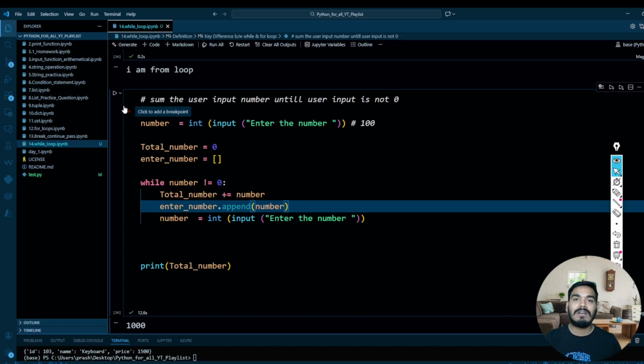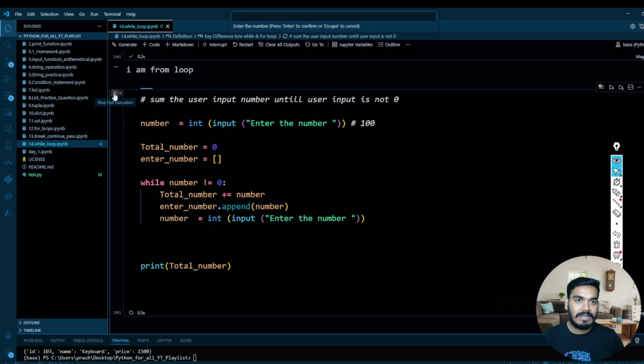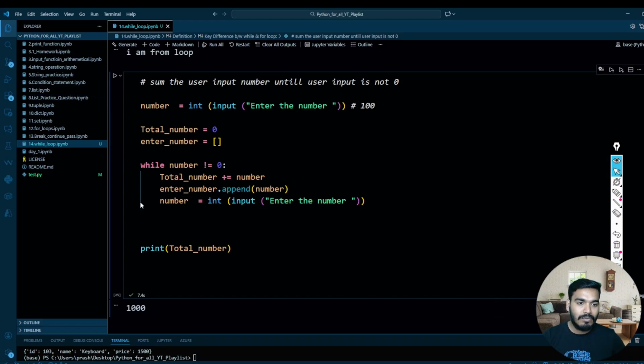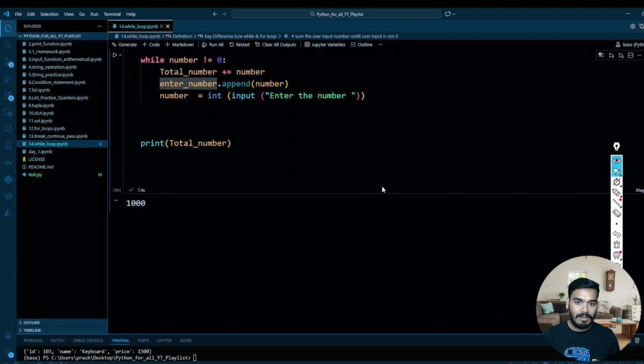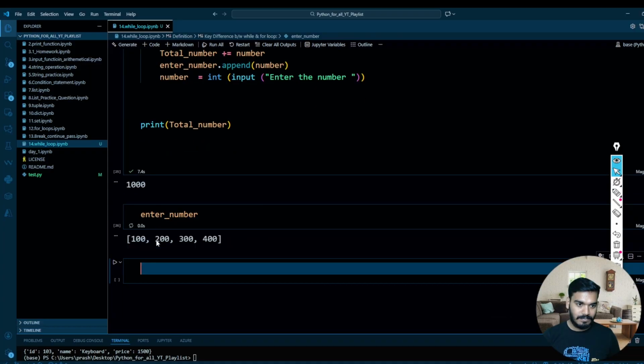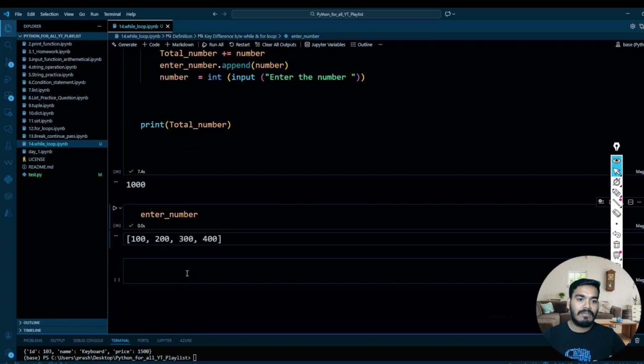This way you will have traceability of how many numbers and which numbers we have entered. So now execute: write 100, 200, 300, 400 and 0. So 1000, but we don't see the entered numbers, right? So take this entered number and try to print it on the next line of code over here. So 100, 200, 300 and 400.